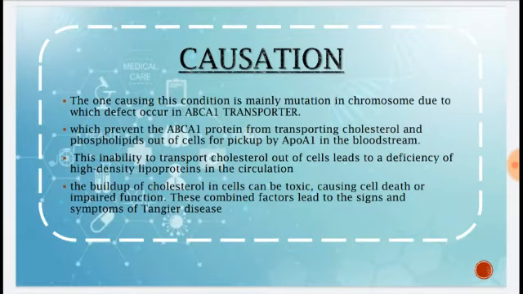So the reason that is causing this condition is a mutation in the chromosome, and this mutation is defecting the transporter that is responsible for transporting cholesterol and phospholipid out of the cell into the bloodstream. This transporter is named ABCA1. ABCA1 stands for ATP binding cassette 1. 1 is for the first member of this subfamily.